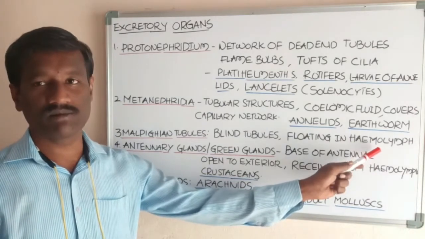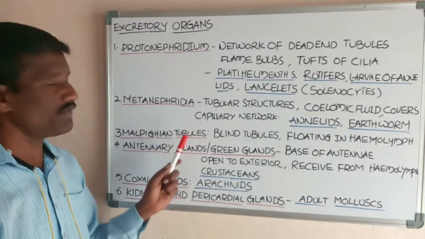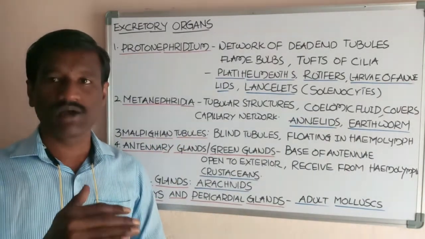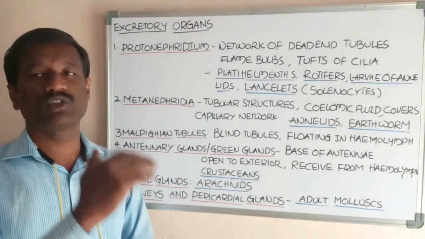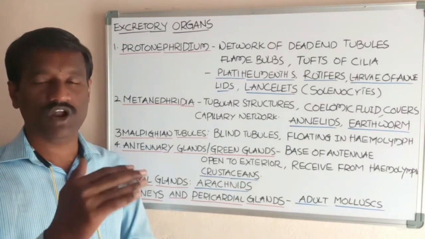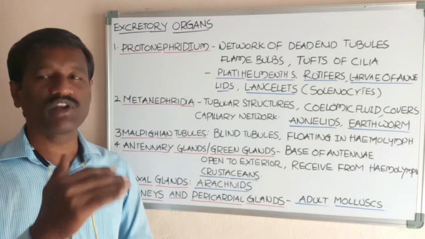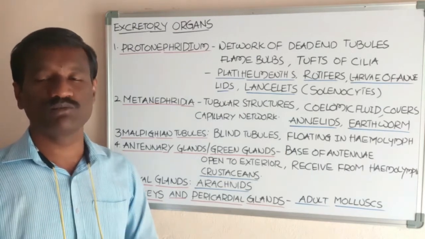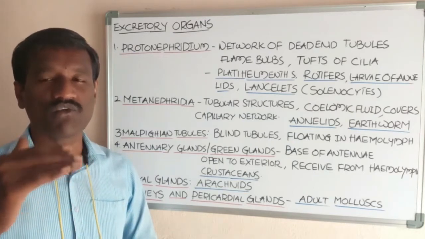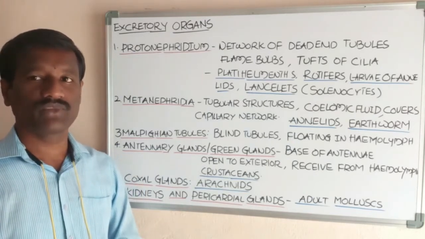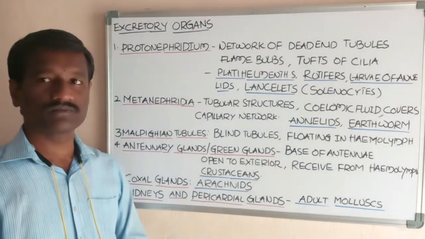Malpighian tubules form uric acid and send it into the digestive tract for elimination. The formation of uric acid also helps in conservation of water in the body. This is about Malpighian tubules.